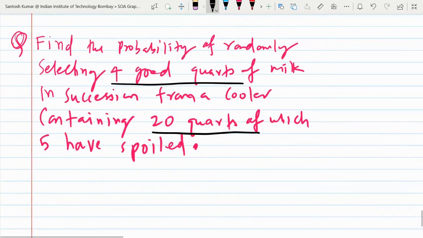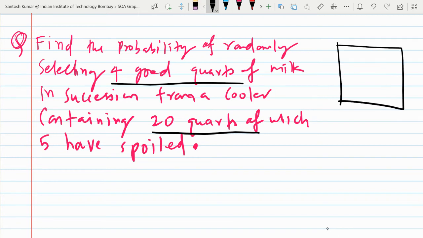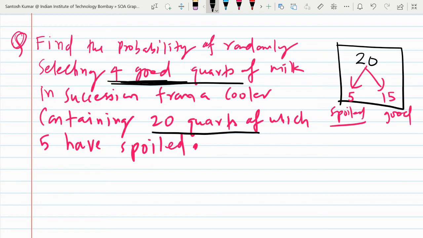Like there is a box, it has total 20 milk packets. So 5 have spoiled, so good ones are how many? 15. Okay, now the question is, so 15 is good and this is spoiled. So you are selecting how many? Selecting 4.